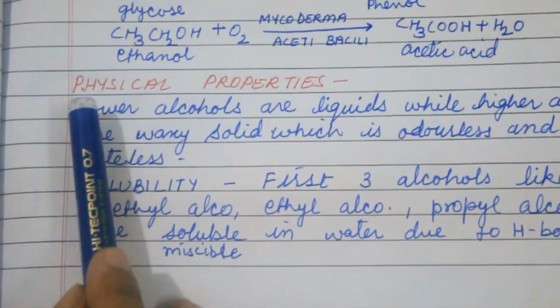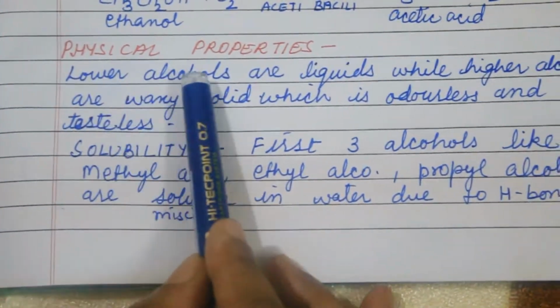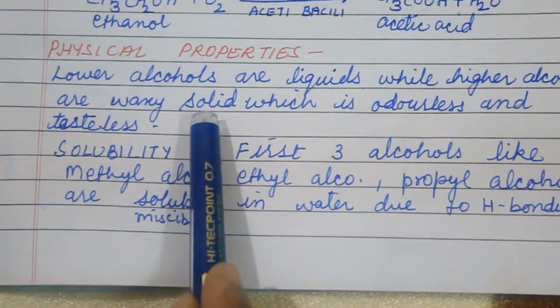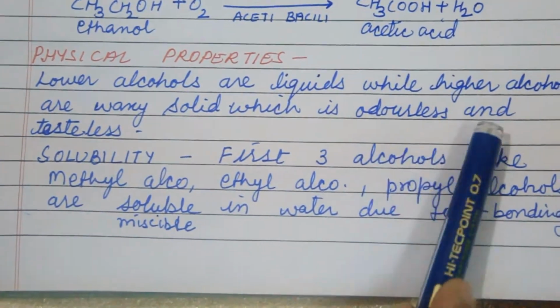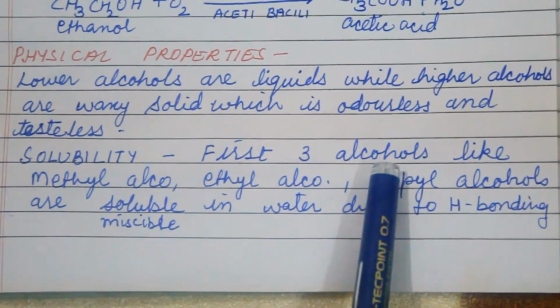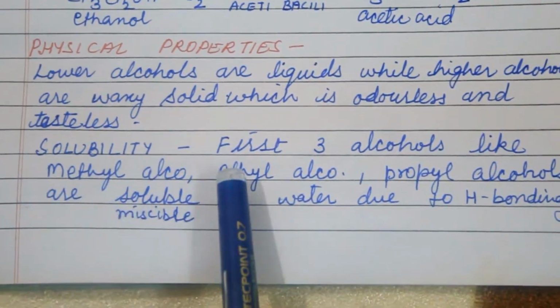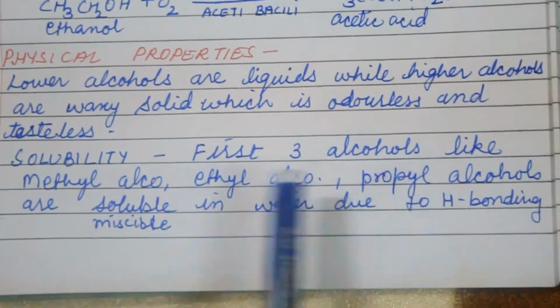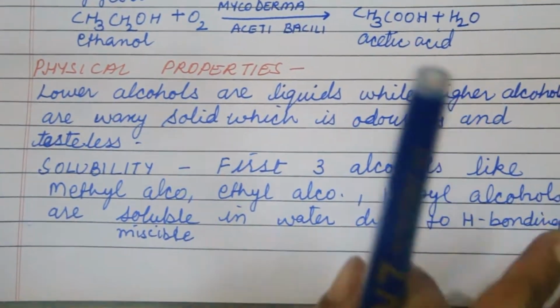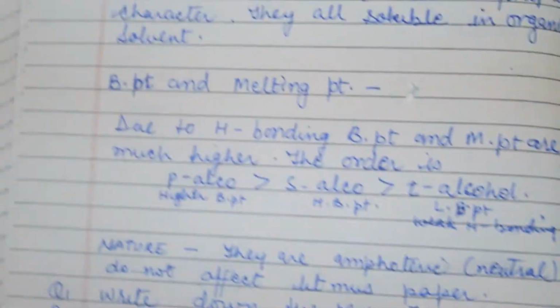Now come to physical properties. Lower alcohols are liquids while higher alcohols are waxy solids, which are odorless and tasteless. Now come to solubility. The first three alcohols, methyl alcohol, ethyl alcohol and propyl alcohol, are soluble in or miscible with water due to H bonding. H bonding means hydrogen bonding.